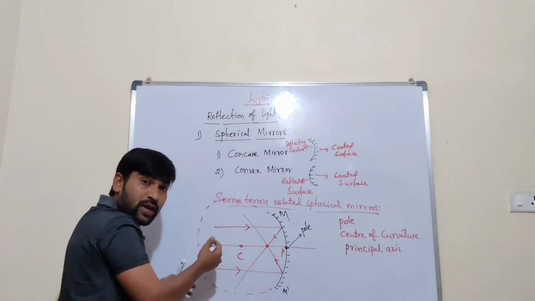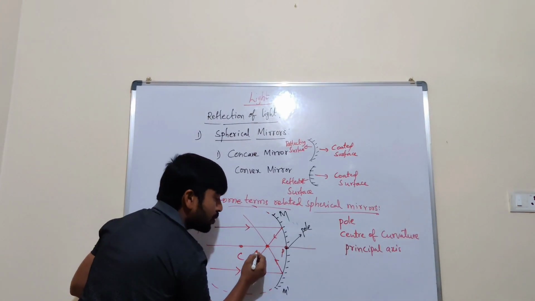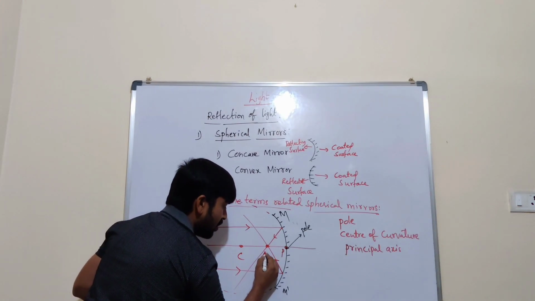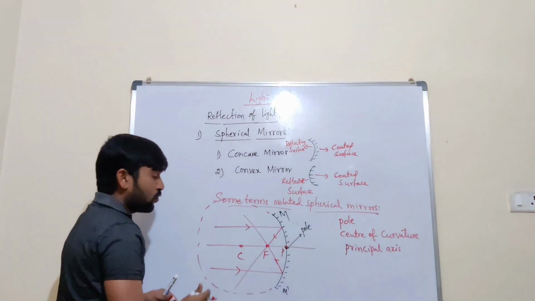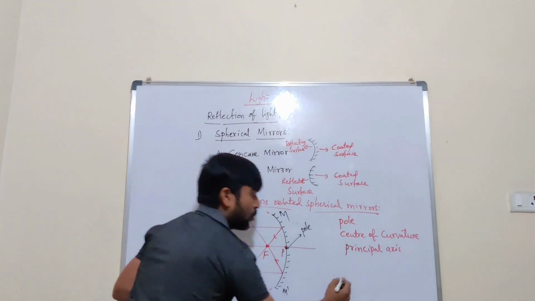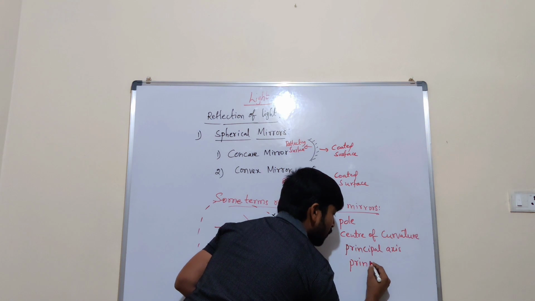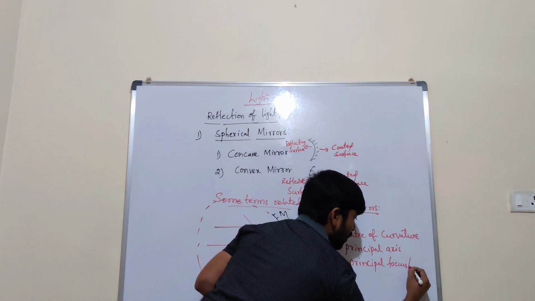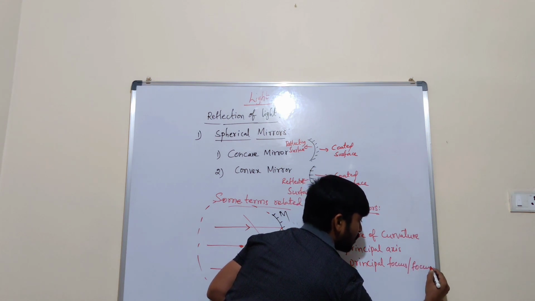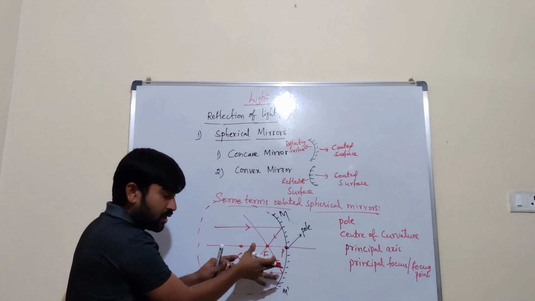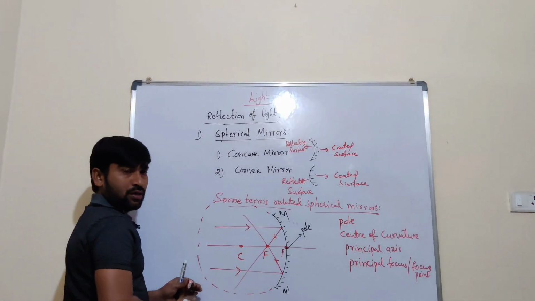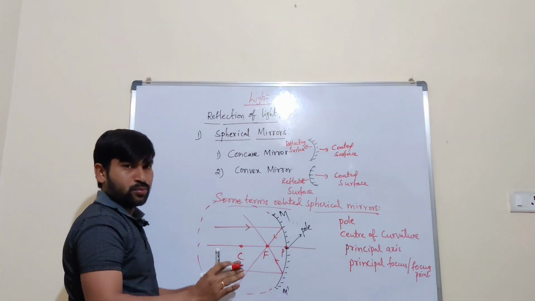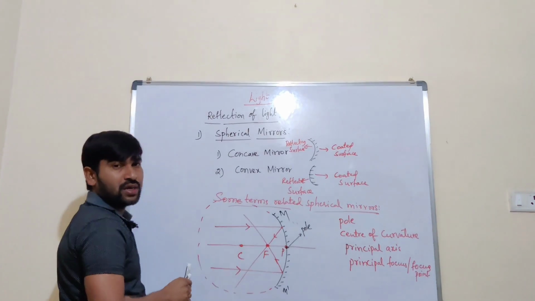They will meet at a point which we consider as a focus point, focal point or principal focus. All reflected rays meet at a point which we consider as a focus point. This is very easy to understand.